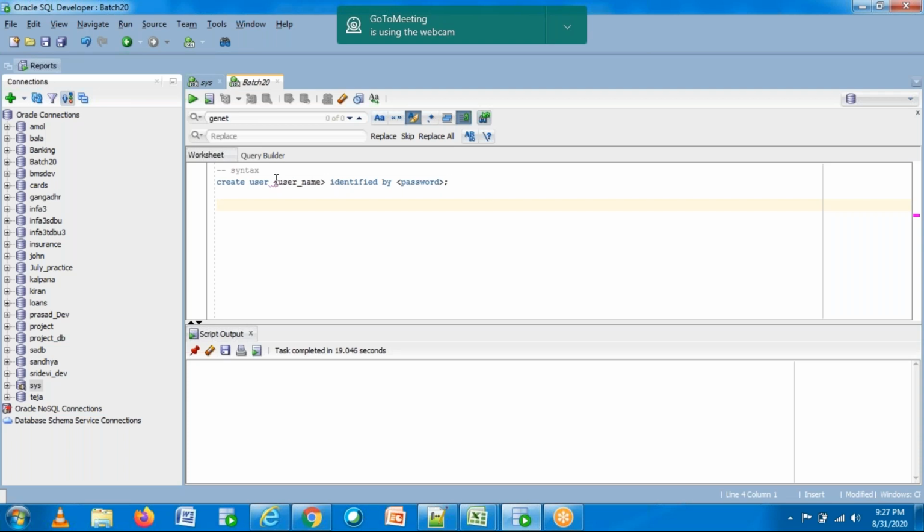Here you can give your username. Let me create a user. This is my username, and the password which I'm giving is identified by Oracle. So this is how you need to create a user. Fine. So what is the semicolon?